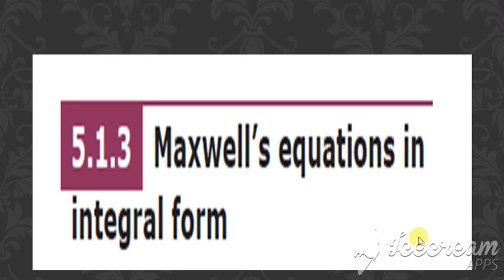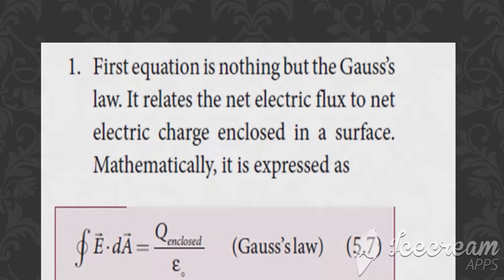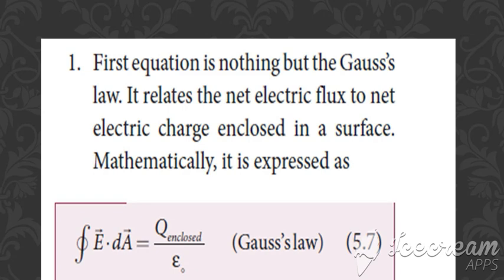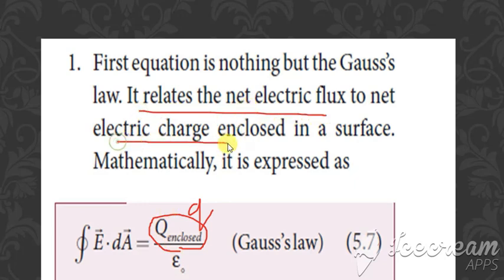Next, we are going to see Maxwell's equations in integral form. The first equation is nothing but the Gauss law. We know already with the Gauss law, integral of E dot dA is equal to Q divided by epsilon naught. For Q, we are writing here Q enclosed. It relates the net electric flux to the electric charge.